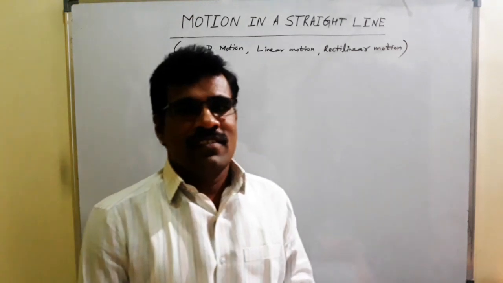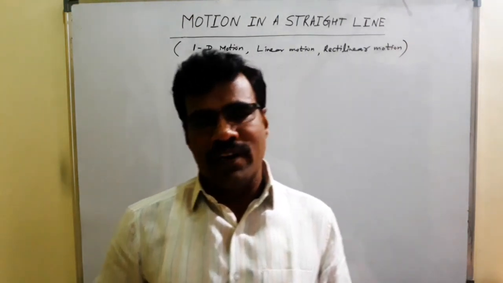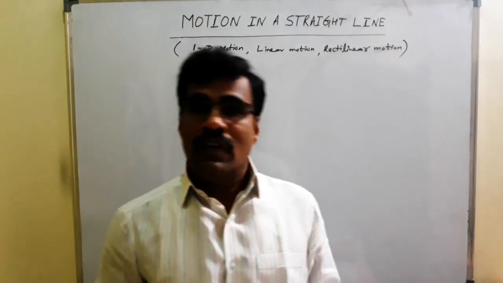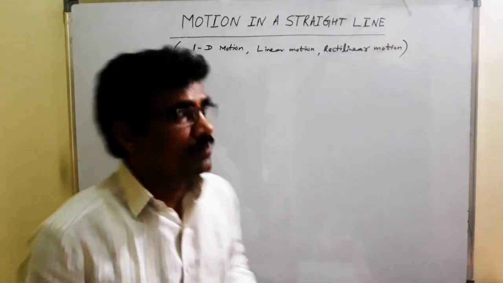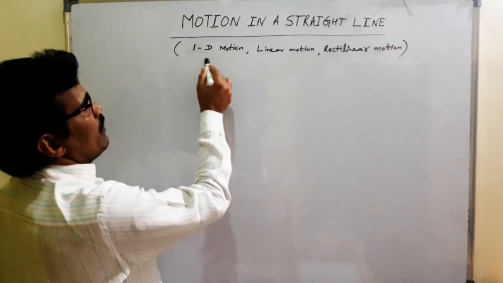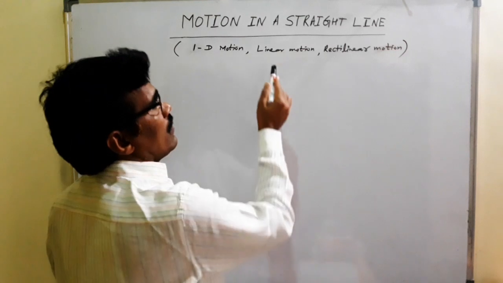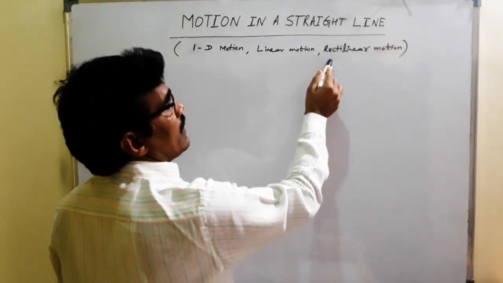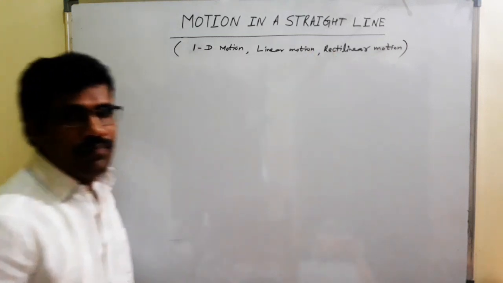Hello students, today we are going to discuss motion in a straight line or 1D motion, linear motion or rectilinear motion. Motion in a straight line or one-dimensional motion is nothing but straight line motion. Linear motion also means straight line motion. A rectilinear motion means a straight line motion only.